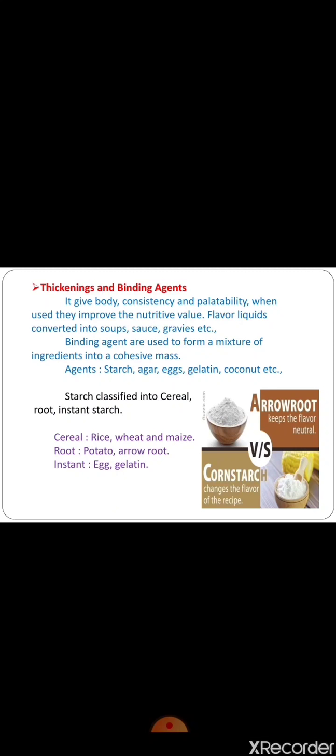Thickening agents are stock, agar, egg, gelatin, coconut, tamarind, curd, poppy seeds, onion paste, coriander powder, etc. Starch is the reserve carbohydrate of plants, found in corn, rice, wheat, potato, arrowroot, tapioca. Rice has about 80% of starch, wheat 70%, potato about 19% of starch. Starch is classified into cereal starch, root starch and instant starch. Cereal starch is found in rice and wheat.